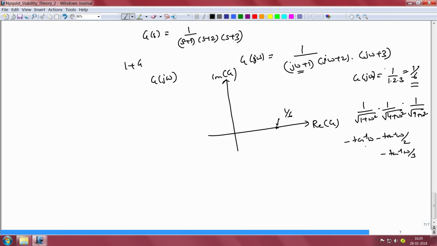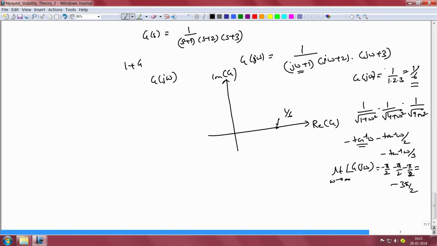When omega tends to infinity, each of these terms goes to pi by 2, which implies that the net phase, angle of g of j omega in the limit omega goes to infinity, will be equal to minus pi by 2 minus pi by 2 minus pi by 2, which is going to be equal to minus 3 pi by 2.